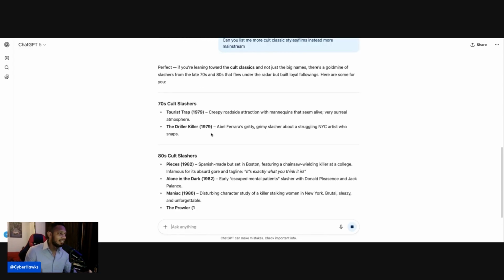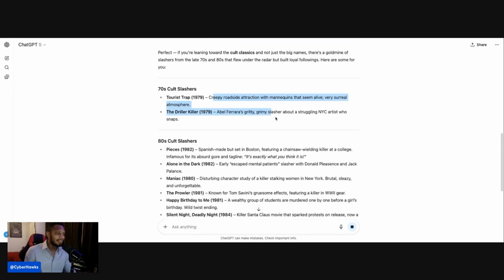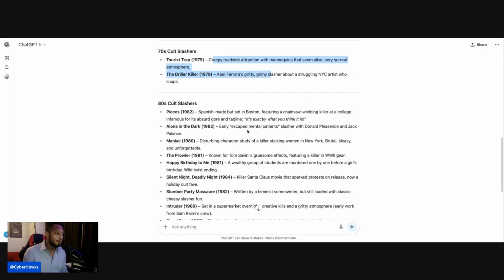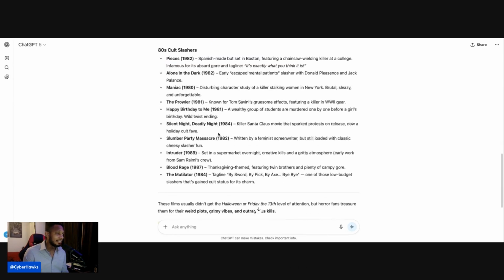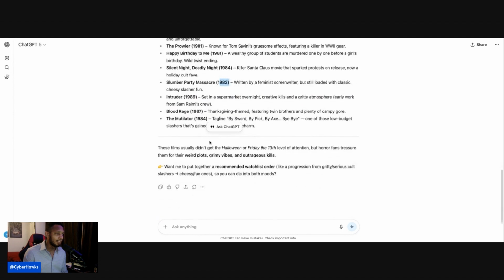And look how fast. Look at that. Tourist Trap '79, and again, it gives you a quick one-sentence summary, kind of a synopsis of the story. Then the 80s cult slashers. Never heard of that. Alone in the Dark. Happy Birthday to Me. Wow. A wealthy group of students are murdered one by one before a girl's birthday. Wow, twist ending. Okay. Slumber Party Massacre. That's a great one. Me and my girl have seen all of those. Intruder, Blood Rage. Look at that.